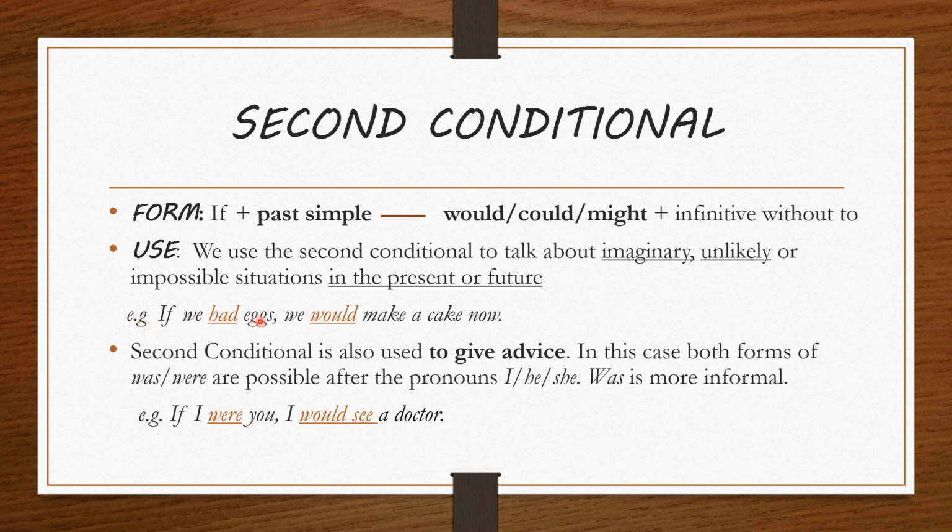Example: if we had eggs, we would make a cake now. In the if clause, I am using past simple, whereas in the main clause, I am using would plus infinitive without to. In this case, we can also use could or might. Second conditional is also used to give advice. In this case, both forms was or were are possible after the pronouns I, he, or she, whereas was is more informal and is commonly used in spoken English. Example: if I were you, I would see a doctor. In this case, I am giving advice.